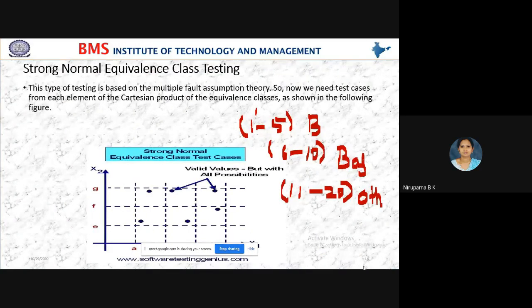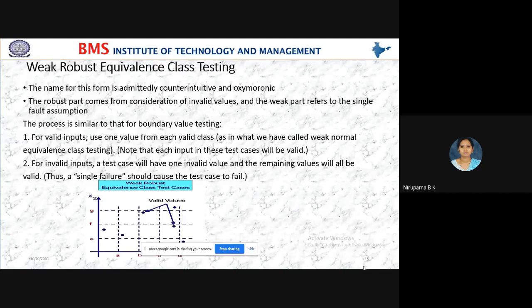Whereas in the case of strong normal equivalence class, we take more than a single value. We take multiple values, but those multiple values should be within the range. But in the third form, it also allows invalid values.